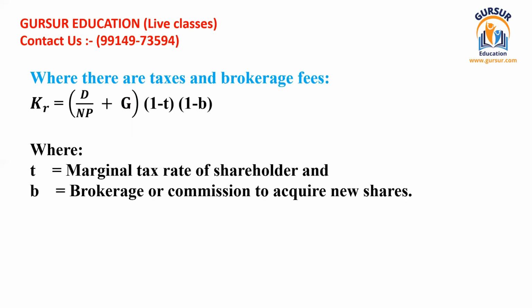Then, if brokerages are there, sometimes brokerage is charged to the company as well. In that case, if taxes and brokerages are to be adjusted in the cost of retained earnings, how is this done? First of all, the first part shall remain the same as the previous one, and after that tax should be adjusted. This is 1 minus tax, and after that brokerage should be adjusted. This is 1 minus b. Hope you have got the idea regarding brokerage fees.